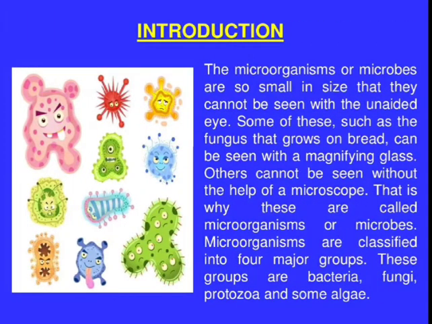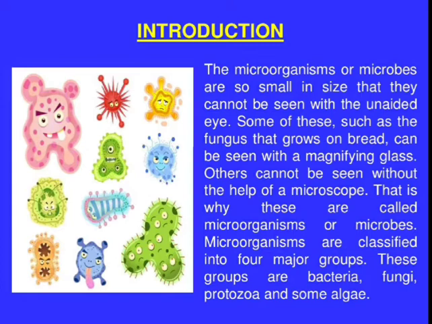First of all, we will focus on the introduction of the chapter, and it says that microorganisms or microbes are so small in size that they cannot be seen with an unaided eye. Unaided eye means we are not using any magnifying lens, right, microscope, any lens. So without the use of a lens we cannot see any microorganism.